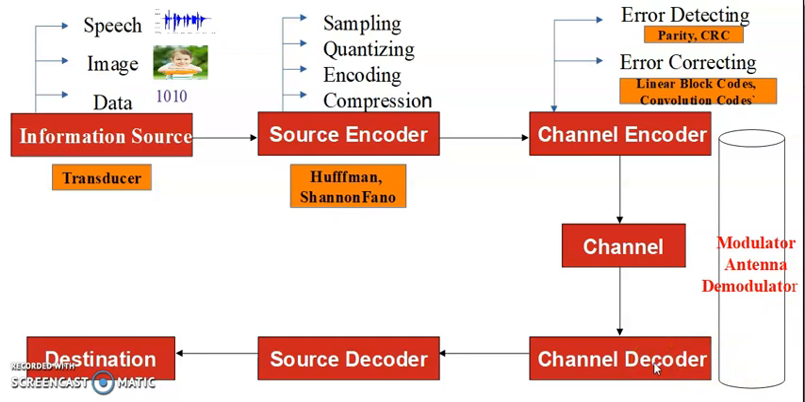But the basic block diagram is this one: transmitter, channel, receiver. In the transmitter section these are the important blocks, and in the receiver section these are the important blocks.